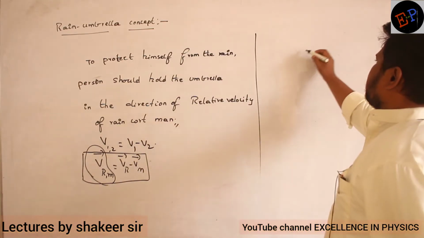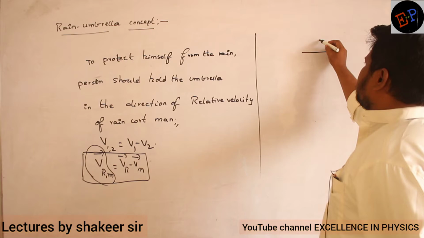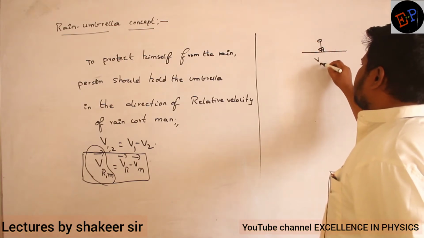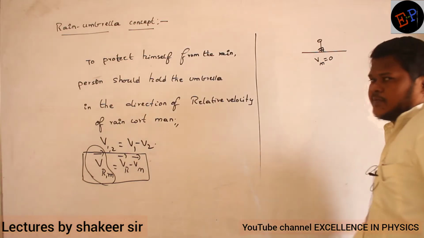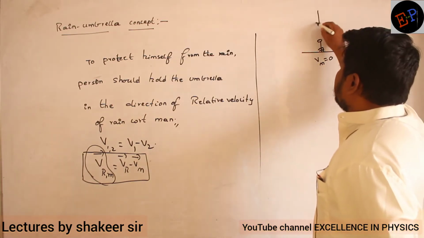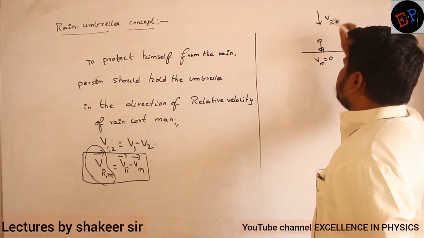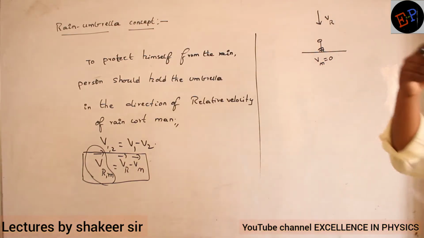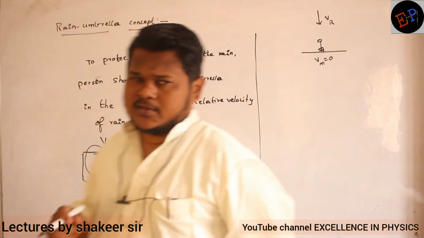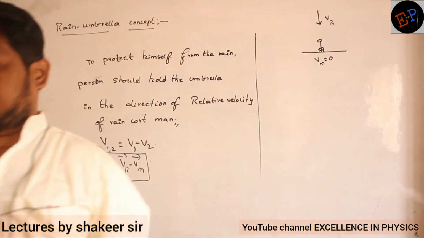See. Consider this is a road and here there is a person who is standing on the road. So velocity of the man, let it be 0. It means he is in rest position. Are you able to understand? Now rain is falling vertically. So velocity of the rain is in which direction? Velocity of the rain is in vertical direction. Okay. Now can you say this person should hold the umbrella in which direction?